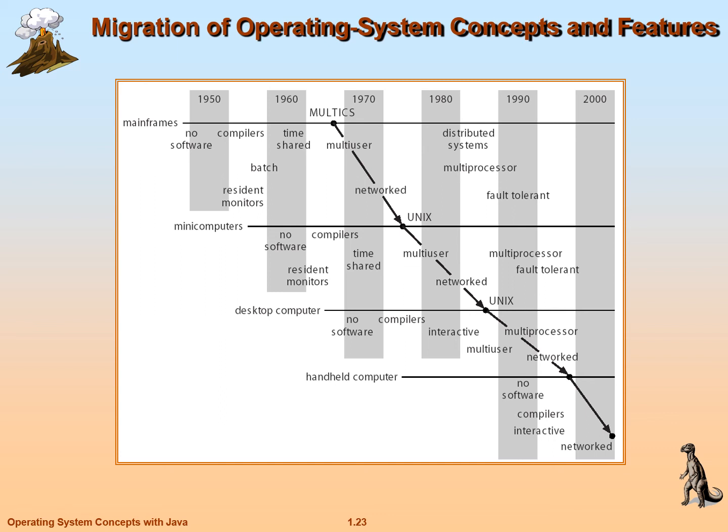Previously that feature was not there in the 1950s and 1960s, only time-shared. 1970s multi-user networked, and 1980s distributed system. In 1990, the multi-processor concept has come. Like this, new features are added from 1950 to around 2000, and it's still going on.